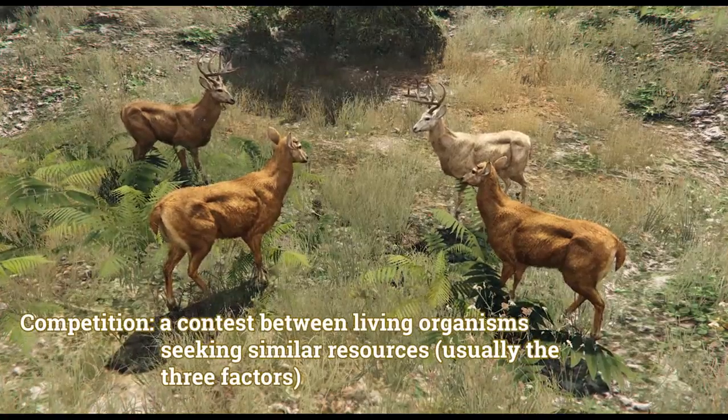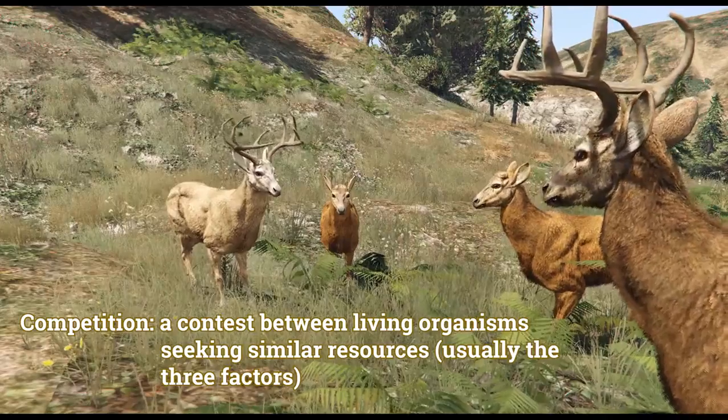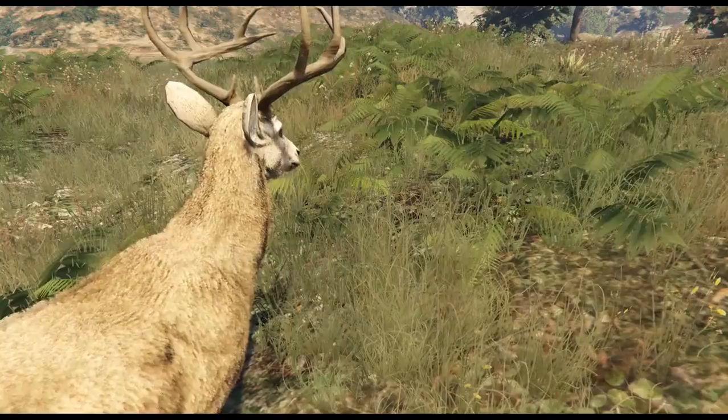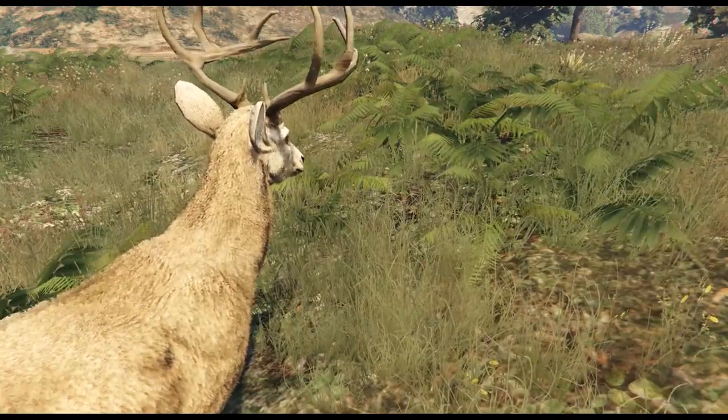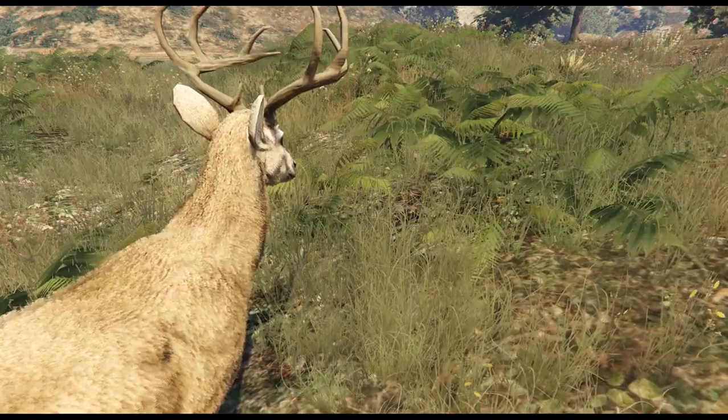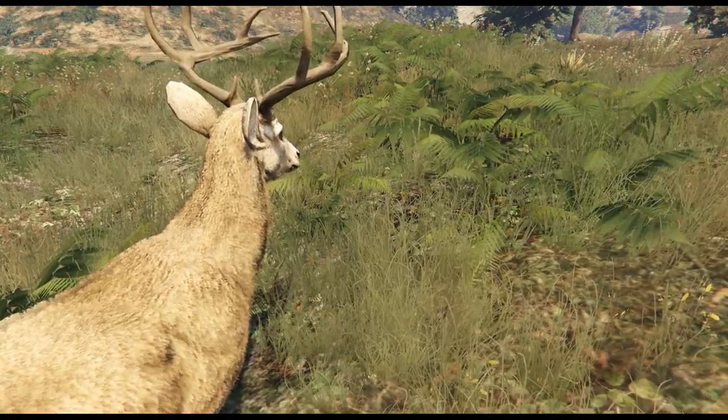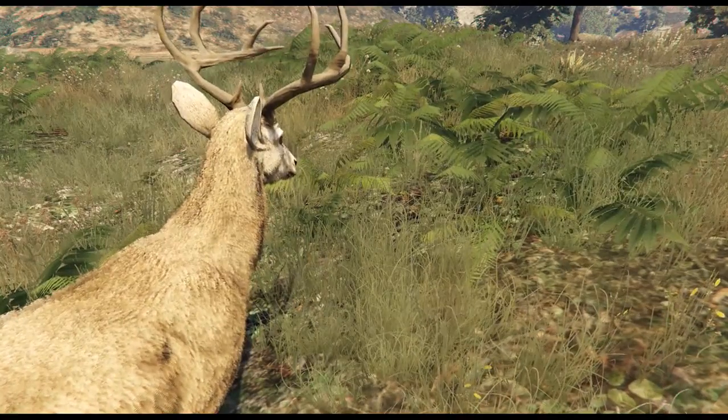Competition. These deer won't be so willing to share these things though. Individuals will compete for these 3 things. There is a limited number of these resources in Chiliad National Park, and the margin of this number directly affects the carrying capacity of the deer.